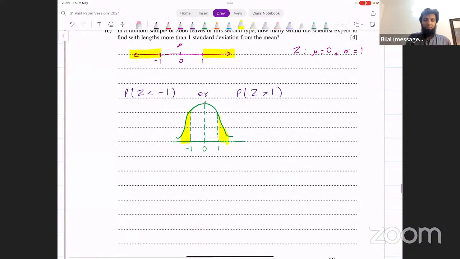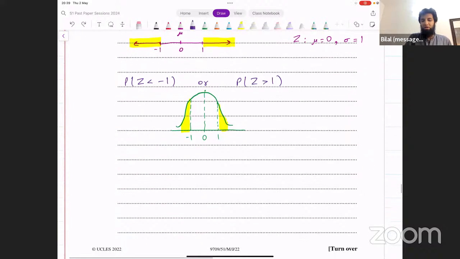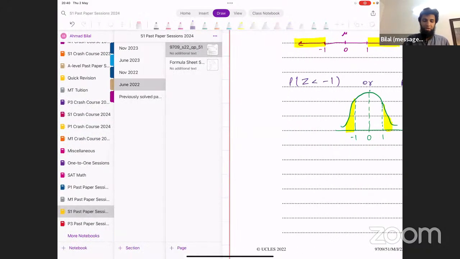Okay. So which one do we find? Let's find the right one. That's easier. Z greater than 1, we could say that's the same thing as saying 1 minus probability of Z less than 1, right? So find the area to the left of 1, subtract that from 1, and that will give you this region. And now it's standard form. You can go to the table, find this probability and see what that turns out to be.